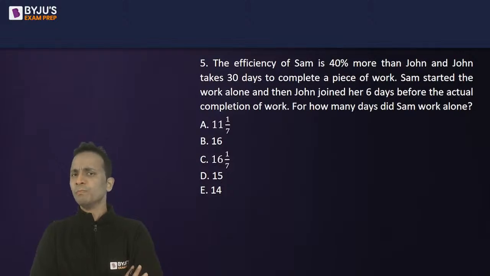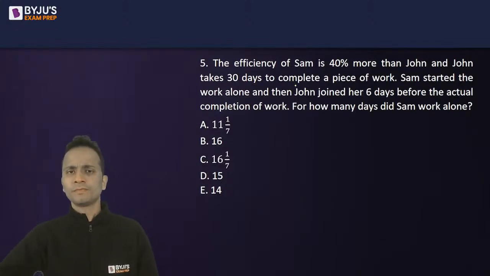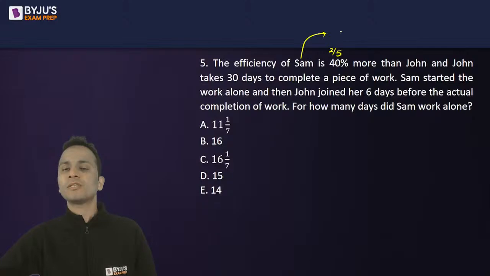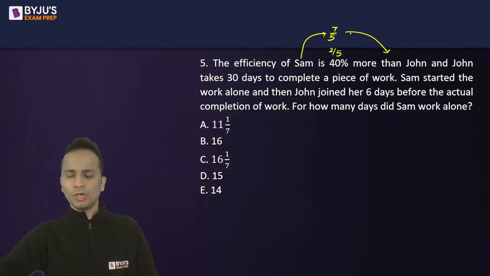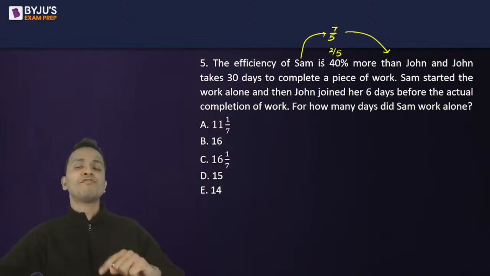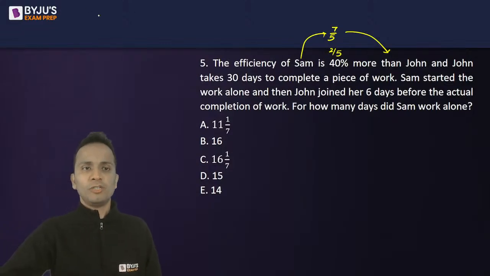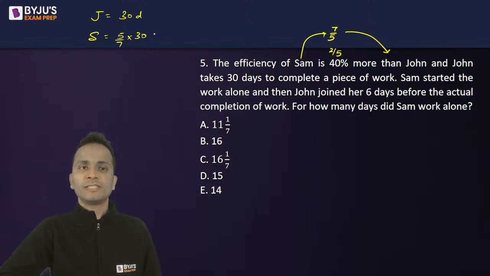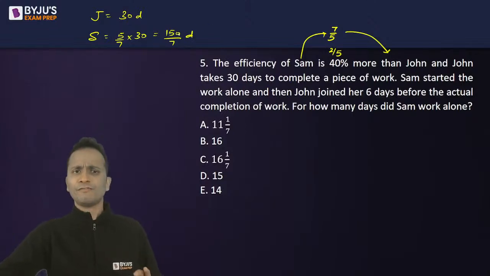Now, Sam is 40% more efficient as compared to John. So 40% means 2 by 5. So Sam is 1 plus 2 by 5, that is 7 by 5 as efficient as compared to John. So Sam's efficiency is 7 by 5 that of John. So Sam will take 5 by 7 of the number of days taken by John. So if John has taken 30 days, then Sam will take 5 by 7 of 30 days, that means 150 divided by 7 days. Done. This is the first thing.